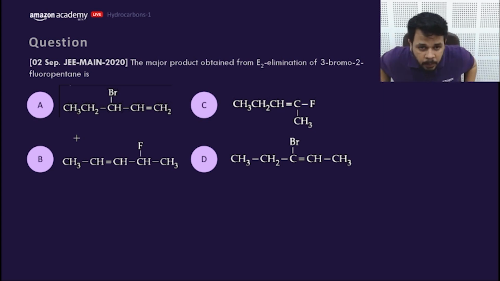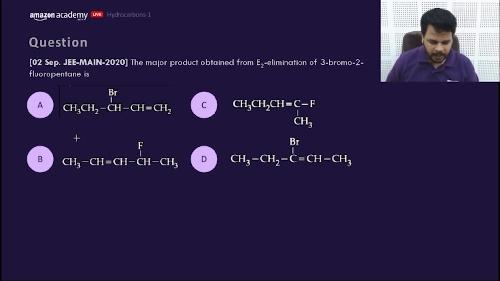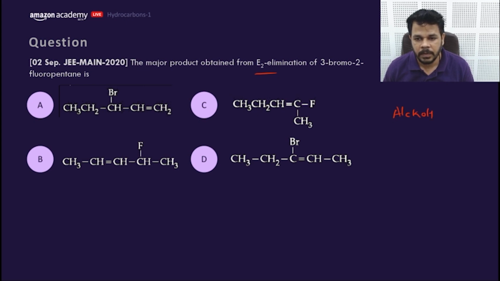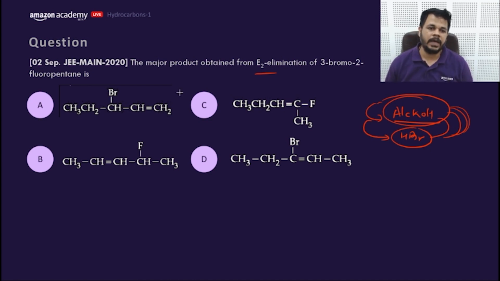Now this is very important. I need to make a point that in 2019 and 2020, I researched both the papers and came to know that E2 elimination or alcoholic KOH is their favorite. Then the HPR. They keep on asking these two topics again and again every time. Let me explain you through some examples. Question number 1 says the major product obtained by E2 elimination of 3-bromo-2-fluoropentane. What would be the answer?